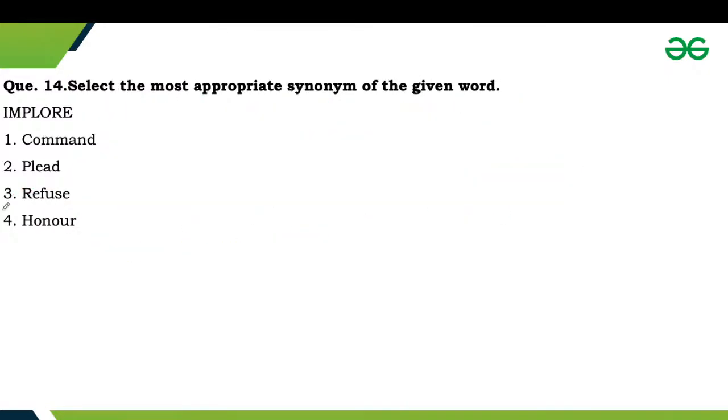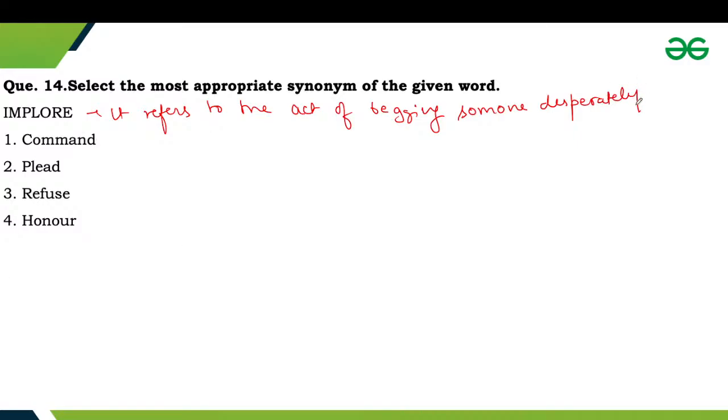Next one is implore. You have to find the synonym of the given word implore. Implore refers to the act of begging someone desperately to do something.